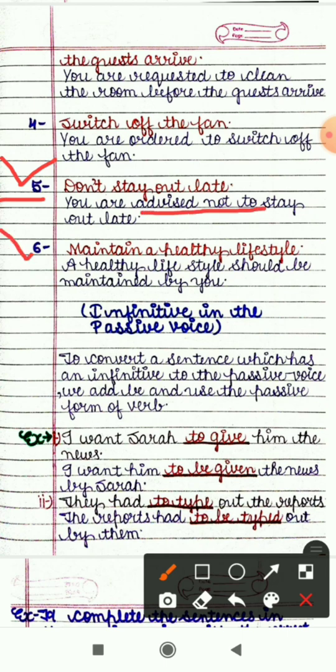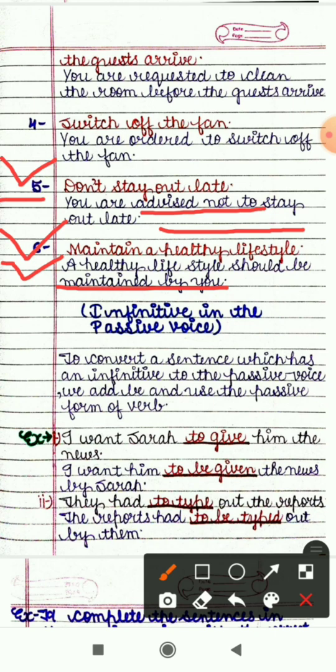Sixth sentence is maintain a healthy lifestyle. So it is a suggestion. So here a healthy lifestyle is an object. That time in passive it will be our new subject, and with this we will use the modal should. A healthy lifestyle should be maintained by you.